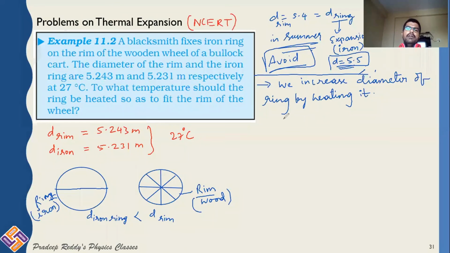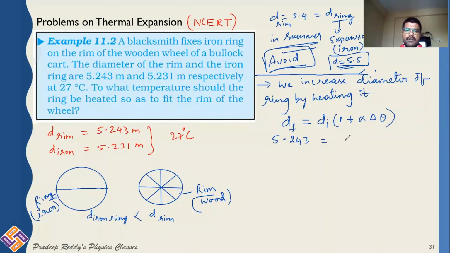So therefore, you can write the diameter after increasing the temperature is equal to the initial diameter into 1 plus alpha into delta theta. Now, this is the final diameter. How much should the final diameter be? The final diameter should definitely be equal to 5.243 in order to fix it on the rim.